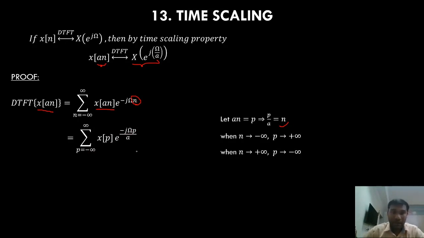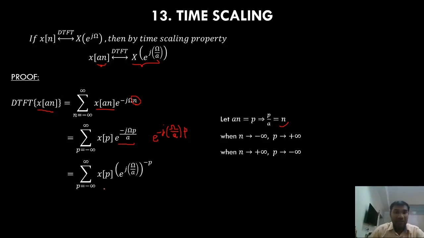So this I can write as e power minus j omega by a into p, right? So that is nothing but, I can write it as X of e power j omega by a, right?